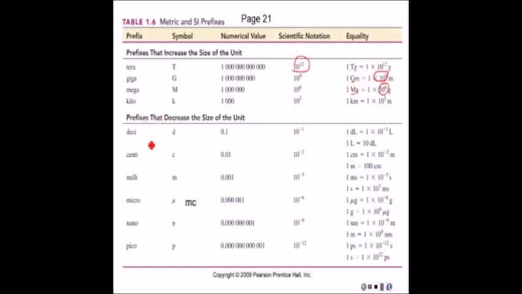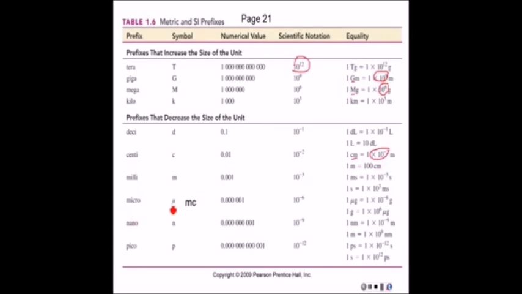Then we have prefixes down here that mean less than 1. So deci means a tenth, which we'd write in scientific notation like that. Centi means 100th, 0.01, or this. So you notice, look at the substitution. If you had 1 times 10 to the negative second meters, you can replace this with centi. And then you have milli, which is 1,000th, 10 to the negative third.